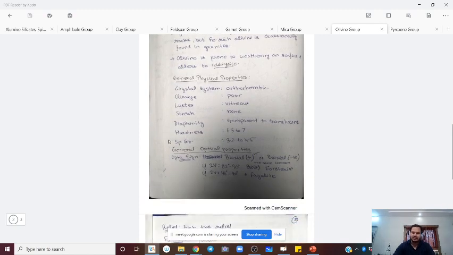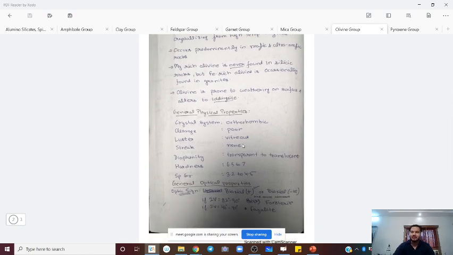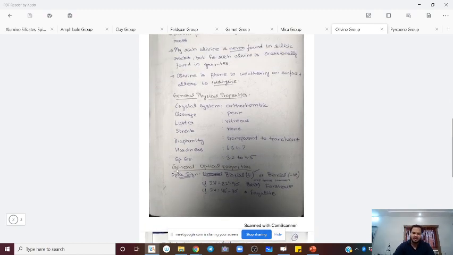Like we didn't discuss hardness and all. With time, when we are done with petrology, this will come naturally to you. You won't have to remember this hardness. Then you will have some idea that olivine is relatively less hard than garnet and quartz, and quartz hardness is 7. So you will be able to predict some of these points. So I didn't cover them, I covered all the important points.